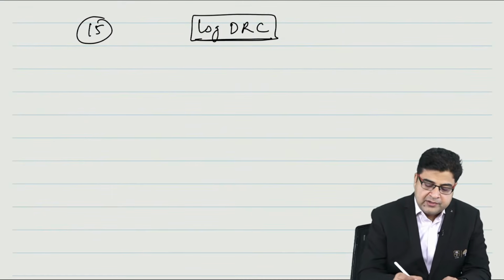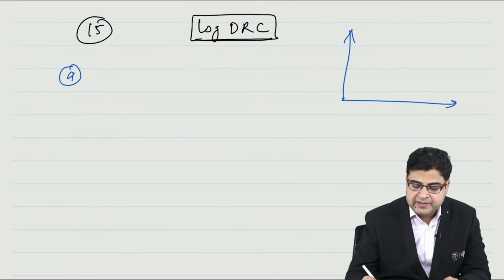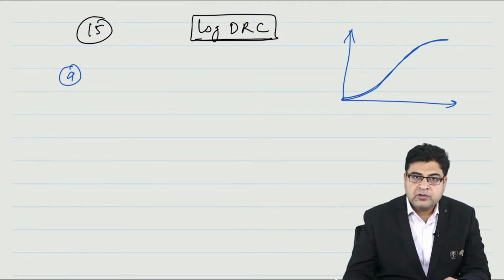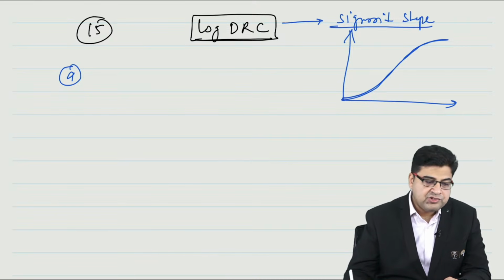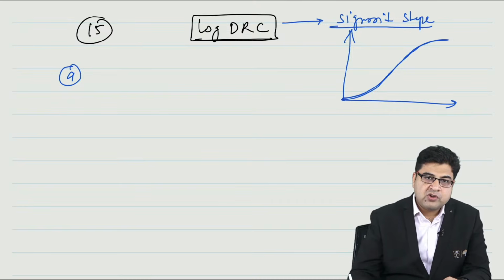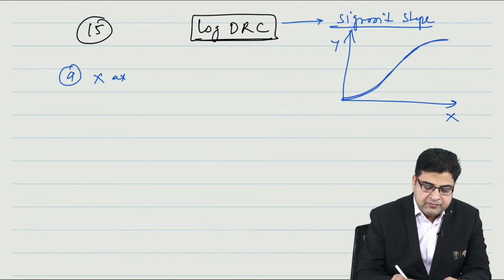So they can be asked like in this log DRC, if we draw the shape of log DRC, the shape is like this. Right, so it's a sigmoid shape. So in this log DRC, they will ask you, what does this x-axis tell you?